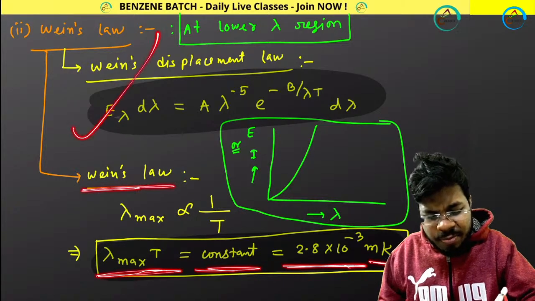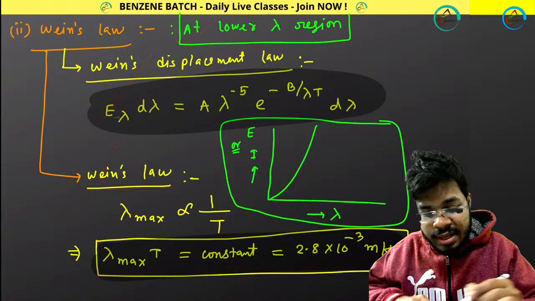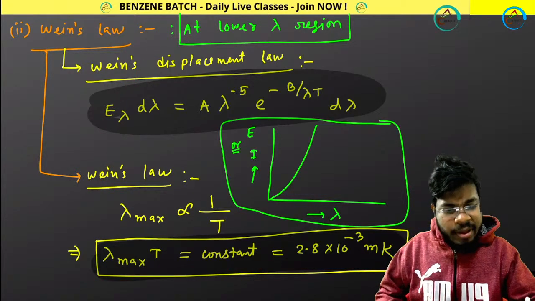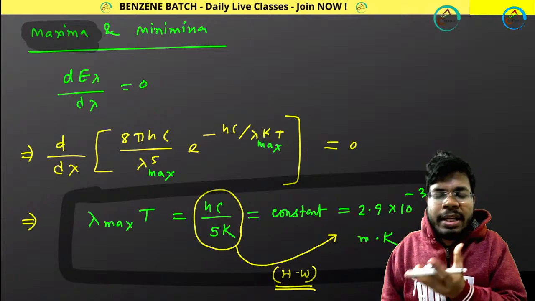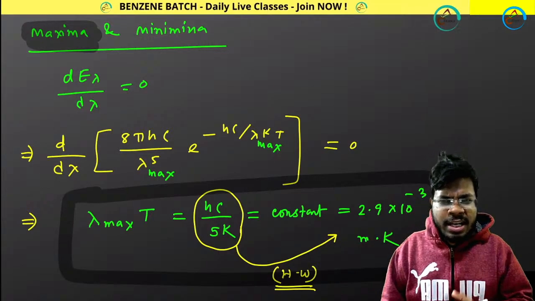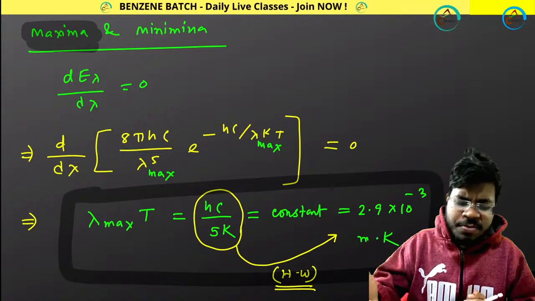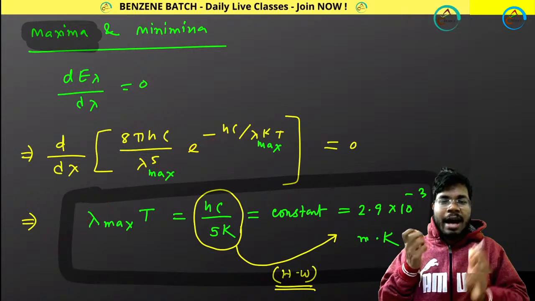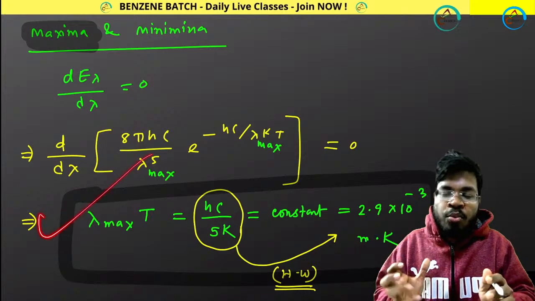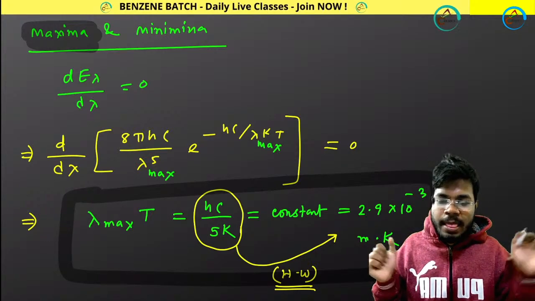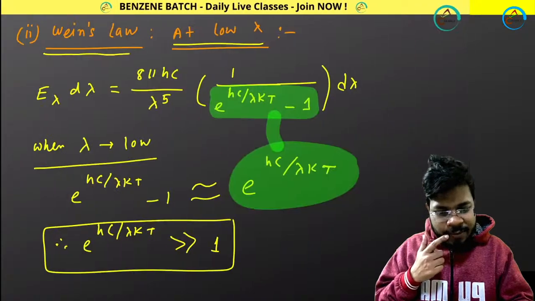So I got Wien's law and this expression at lower wavelength region, from Max Planck's black body radiation expression. That means from the black body radiation expression, I am satisfying both Wien's law and Wien's displacement law. Right? That was done.